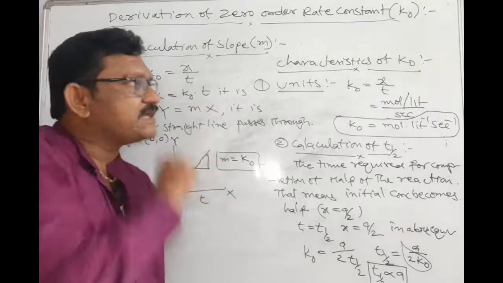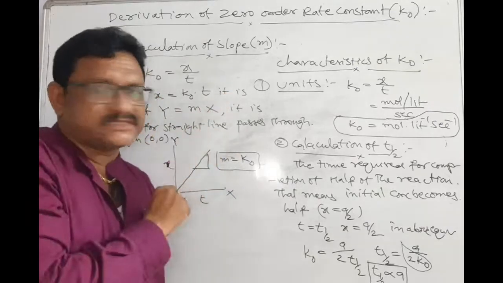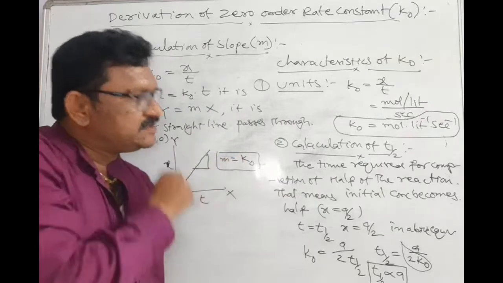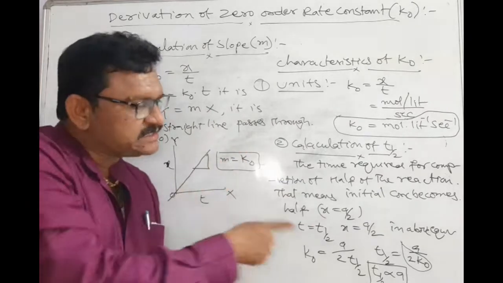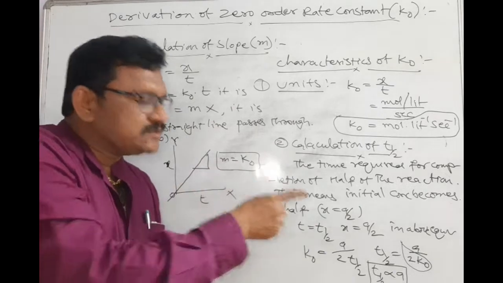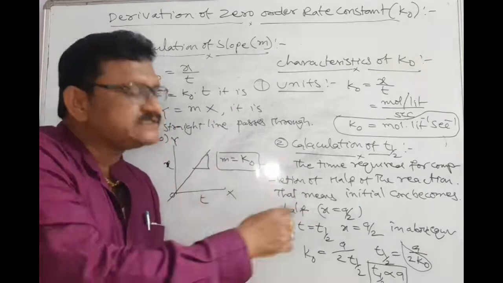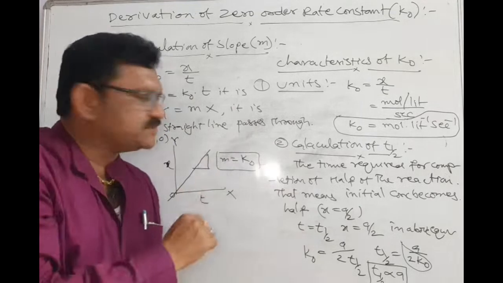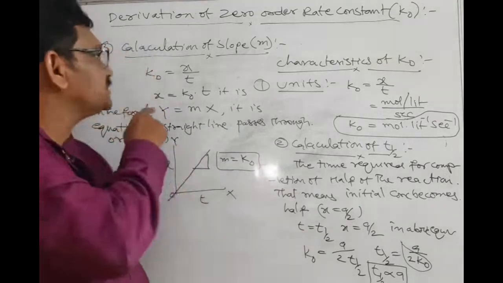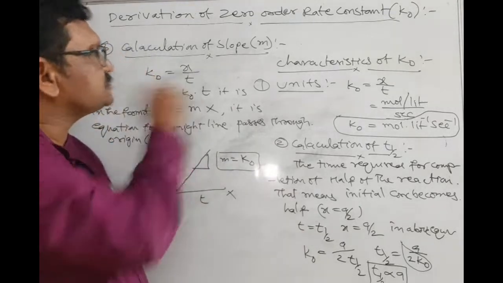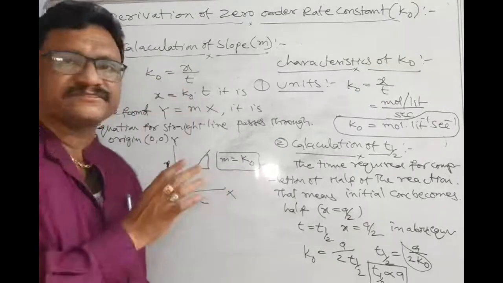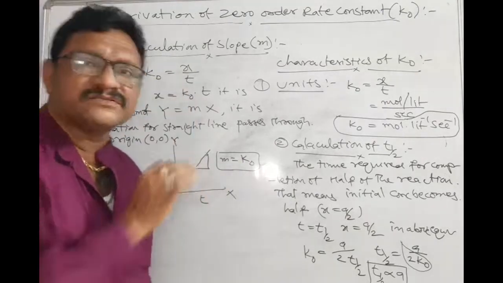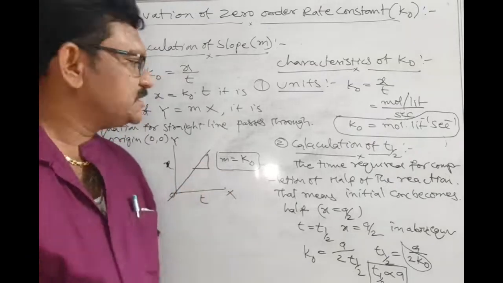Under characteristics, we discussed units, and we went through the calculation of half-life period. What is the relation of the half-life period of zero order with its initial concentration? There is a direct relation. That thing you remember. And ultimately, we calculated slope. The slope value for zero order reaction is m is equal to K0. All those things, students, you have to remember.